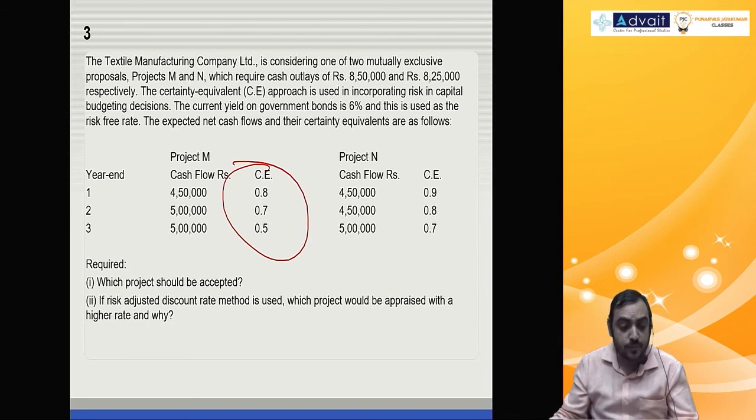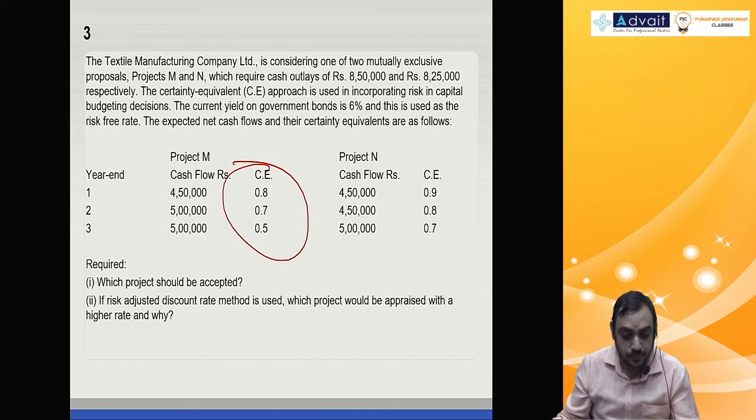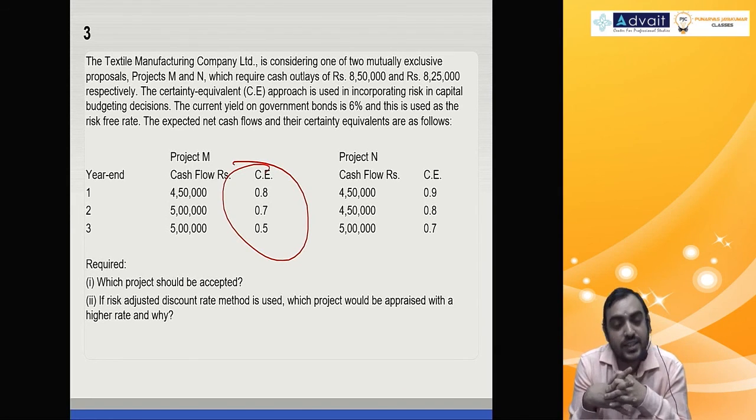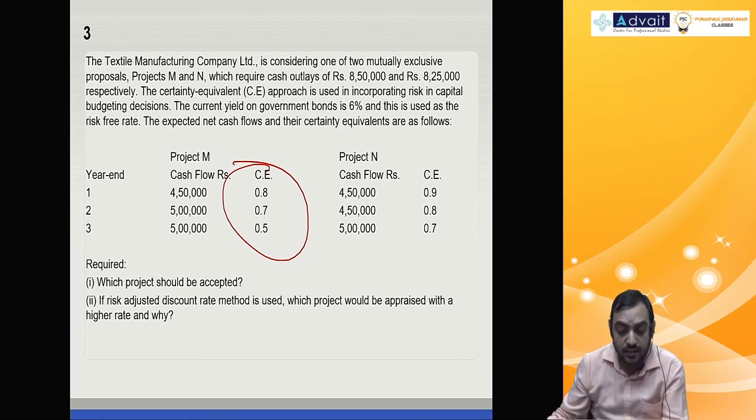So please write down: project M with lower certainty equivalents has got higher risk. Project M has got higher risk.